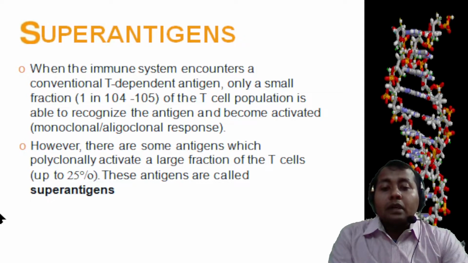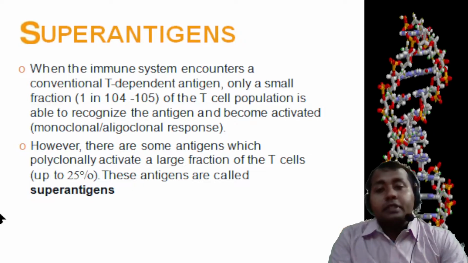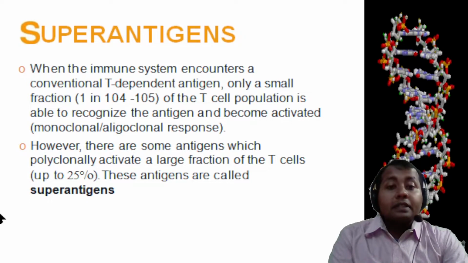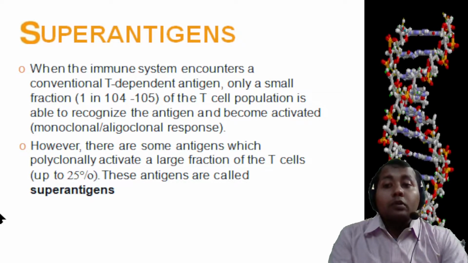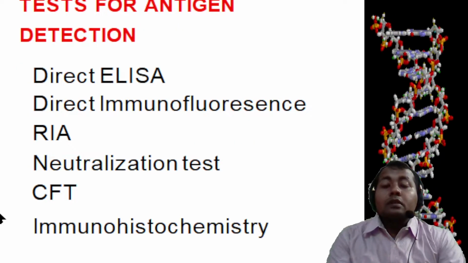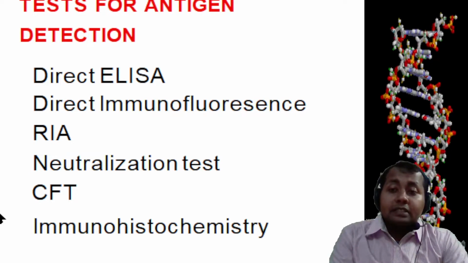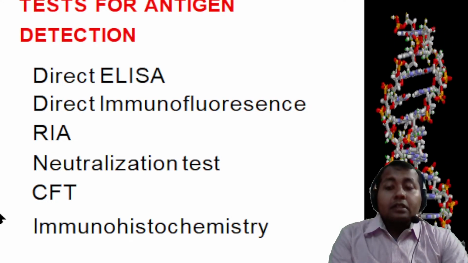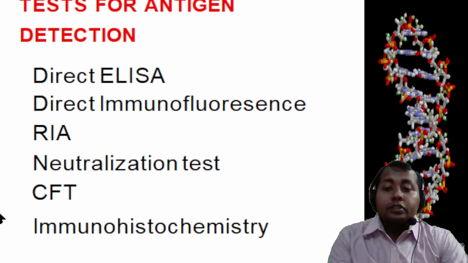When the immune system encounters a conventional T-dependent antigen, only a small fraction of the T cell population is able to recognize the antigen and become activated. However, there are some antigens which can activate a large fraction of the T cells, polyclonally. These antigens are called superantigens. There are several tests available for antigen detection, like direct ELISA or enzyme-linked immunosorbent assay, direct immunofluorescence test, RIA, neutralization test, CFT, and immunohistochemistry.